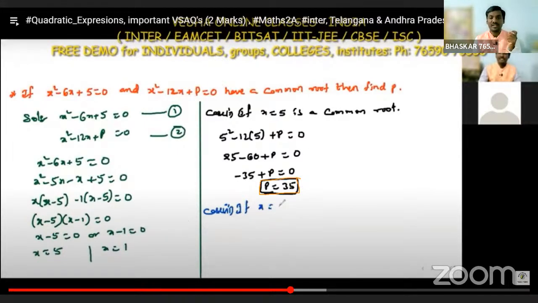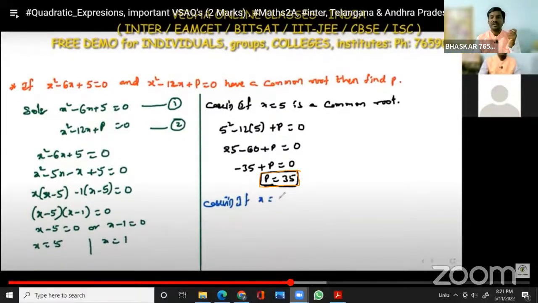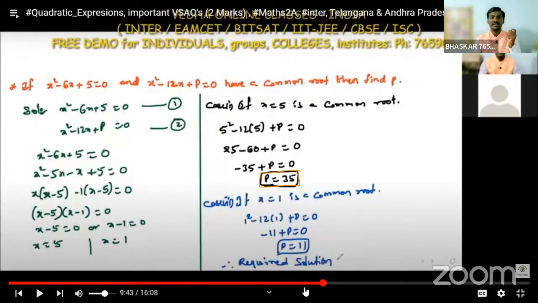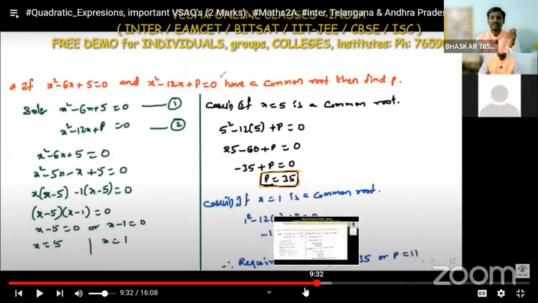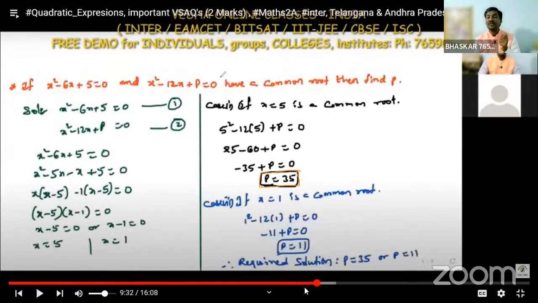After that, case 2. What is case 2? We have to substitute x is equal to 1 in equation 2. If we substitute x is equal to 1 in equation 2, we are getting p is equal to 11. So if they have a common root, the value of p is either 35 or 11. This is the required solution.